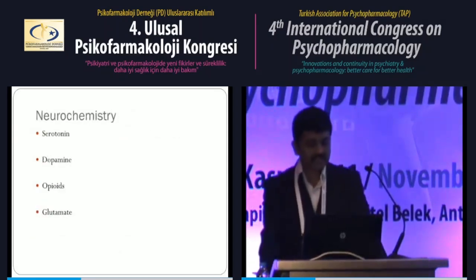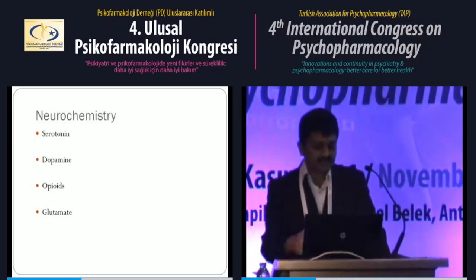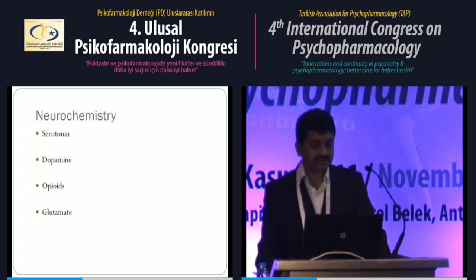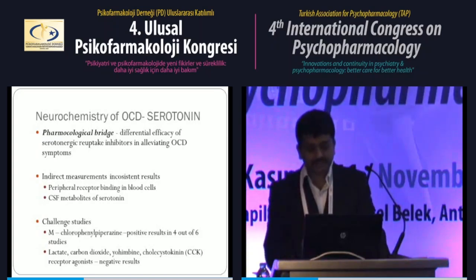So coming to the neurochemistry, various neurotransmitters have been studied. I'll be discussing only the common ones, mainly serotonin, dopamine, opioids, and glutamate. In serotonin, as we all know, the serotonin hypothesis of OCD started because of the better response of OCD to serotonin reuptake inhibitors compared to other antidepressants.